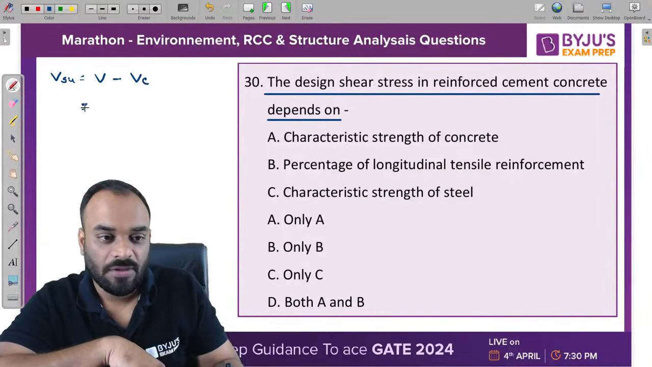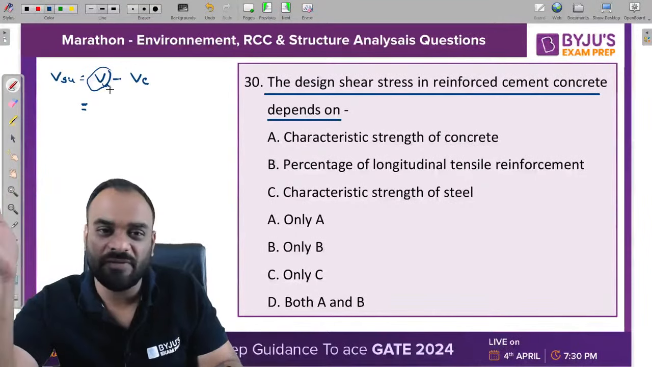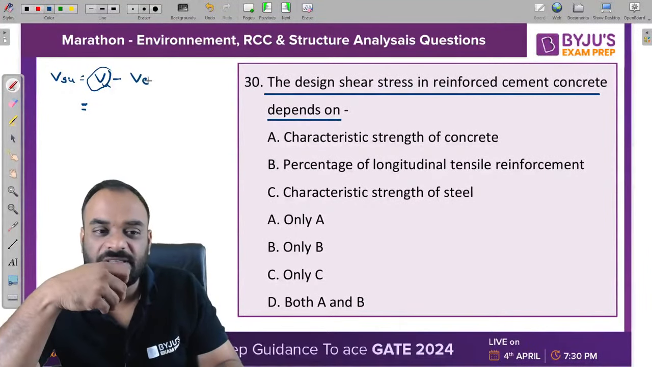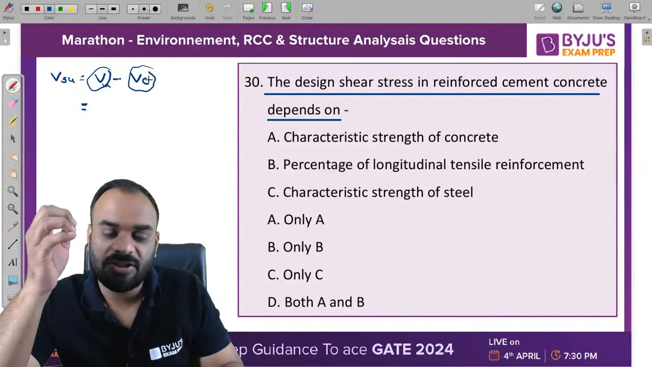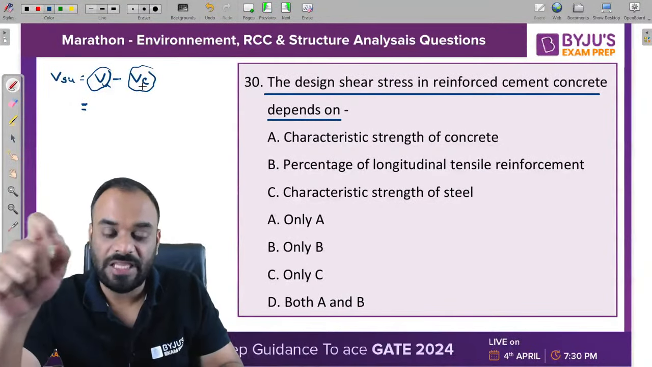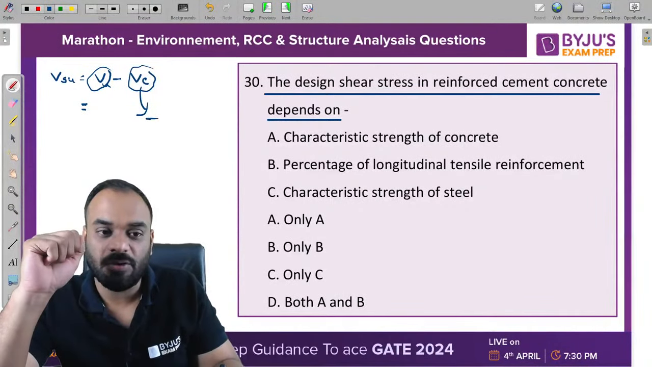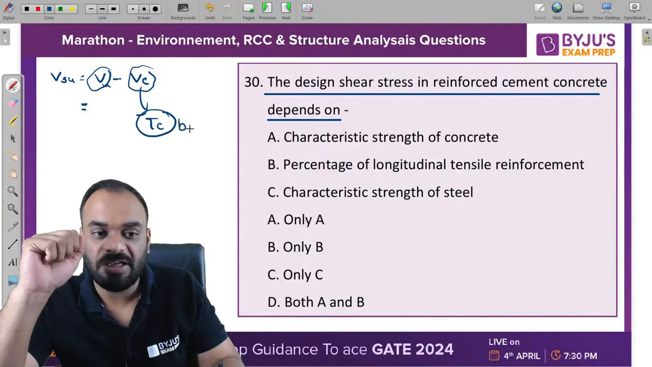Now tell me guys, this is our shear force, which is the factored shear force, which is usually given to us. And what is VC? VC is basically the shear strength of concrete without shear reinforcement, correct? This is VC. VC depends upon the tau C value: tau C multiplied by B into D.